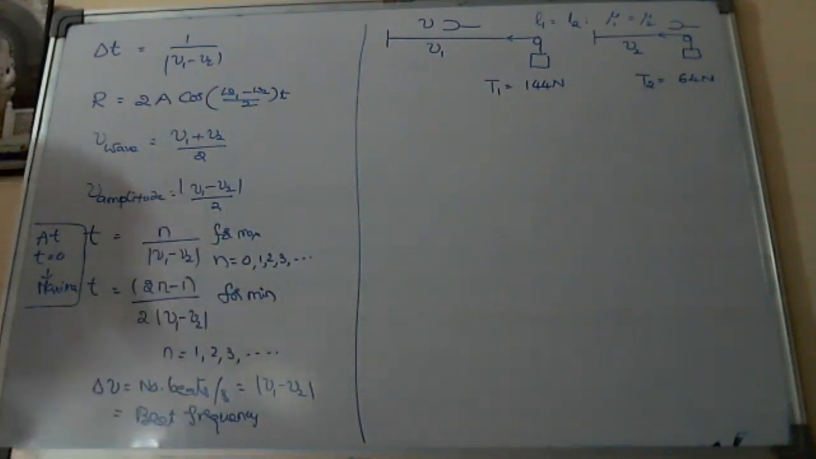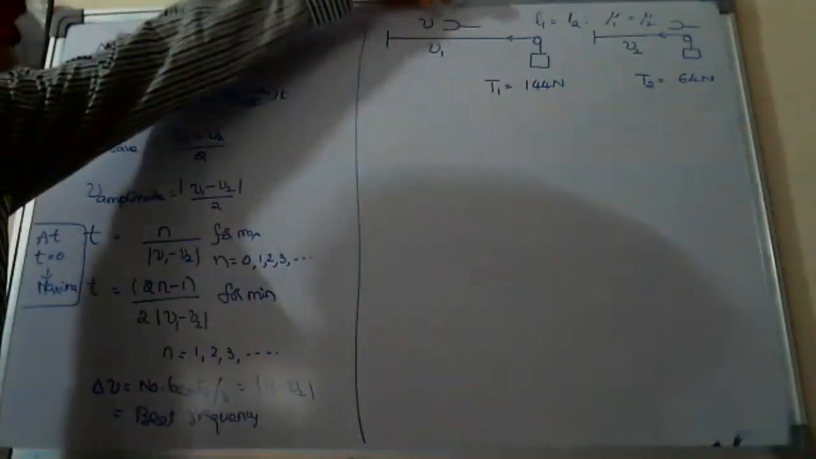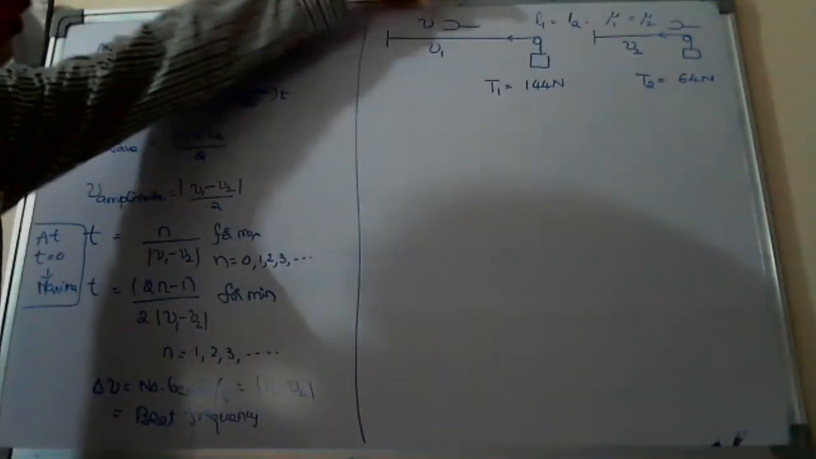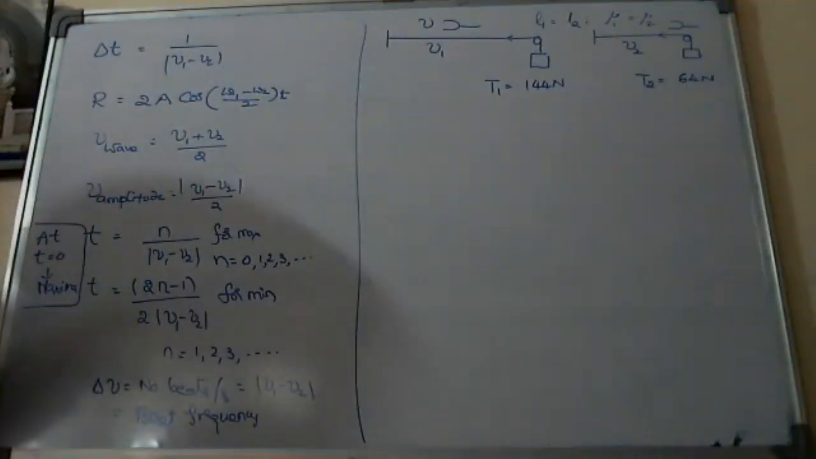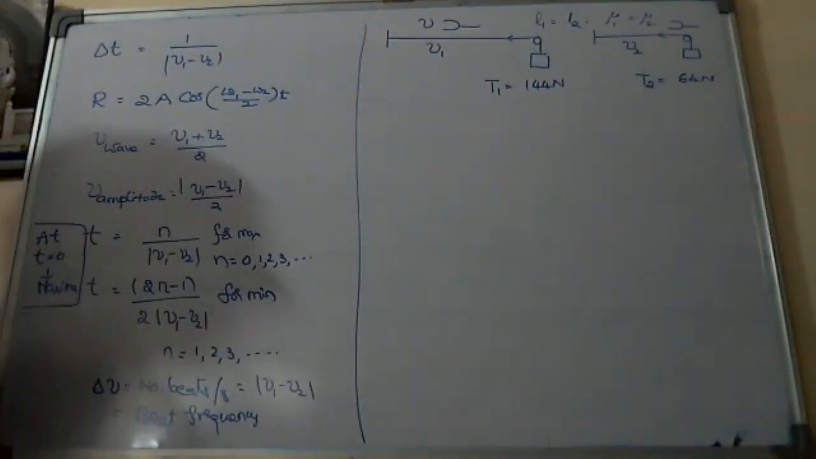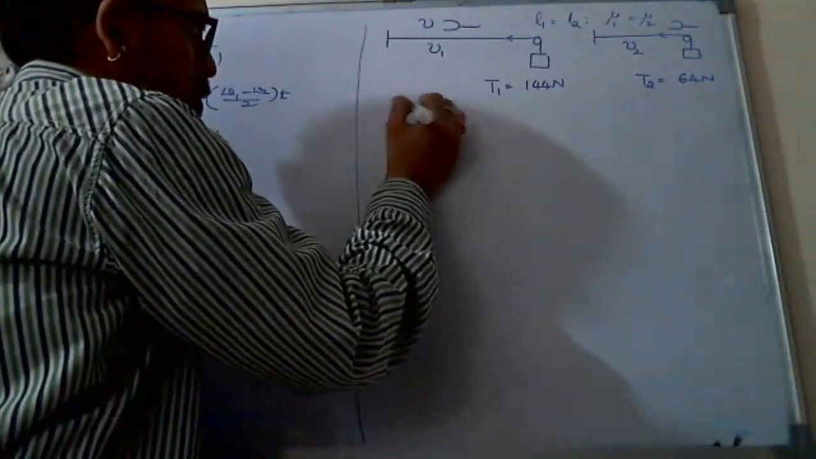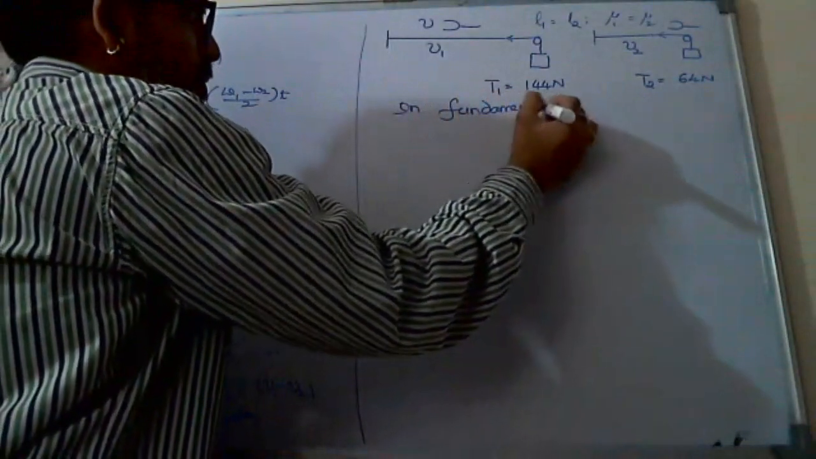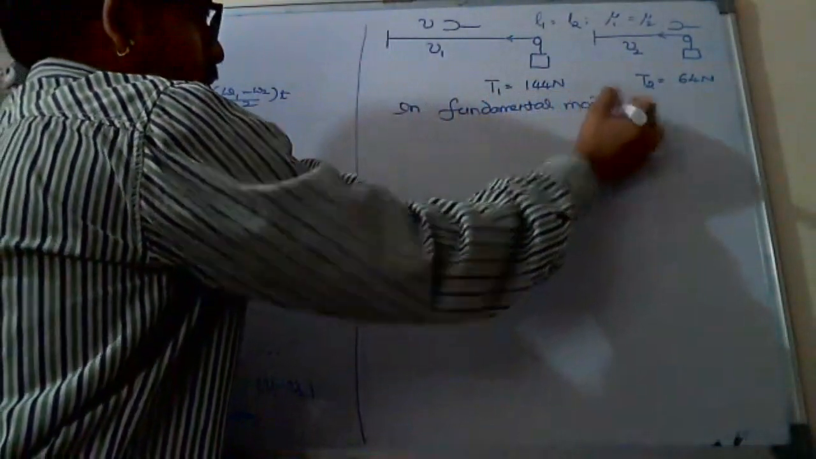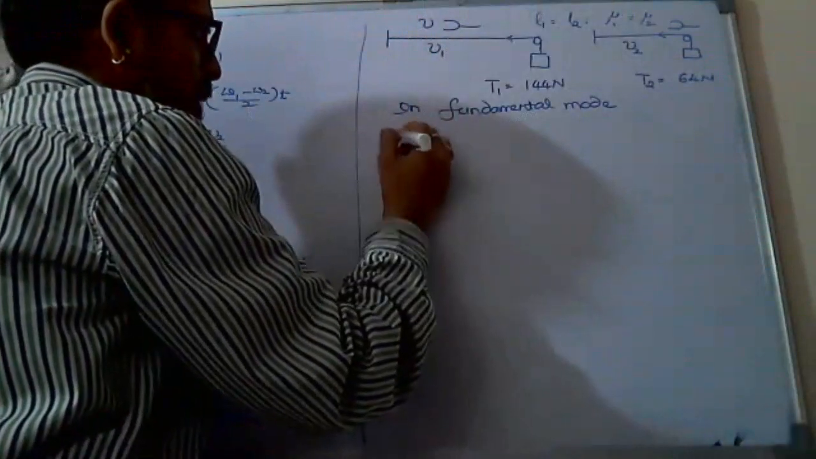This question is: the same tuning fork is vibrated together with the first string and the second string. Then he found that while they are vibrating in fundamental mode, both the strings are producing the same number of beats.